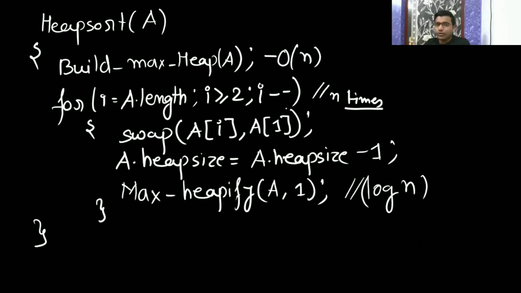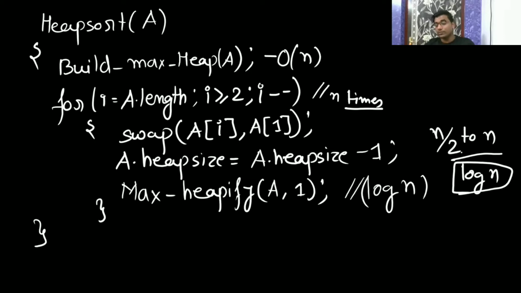Now here you can say, sir, this height is always going to vary. Yes, correct. Height is going to vary because you are reducing the heap size. But for n by 2 times, the height is going to be log n. Are you getting that? For n by 2.